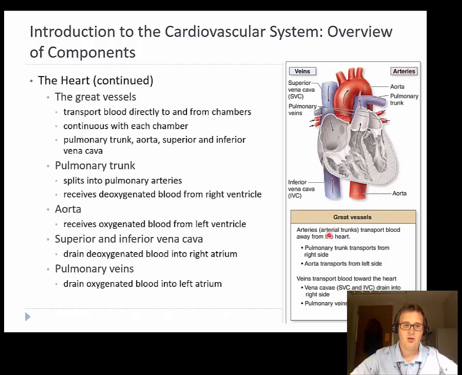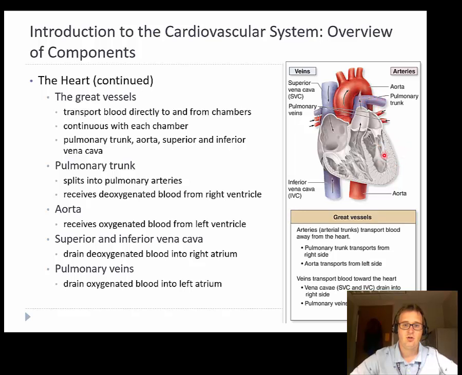So we've got some large vessels, the great vessels. They are continuous with each chamber and they transport blood directly to and from the chambers. And so we can see those right through here. Out the top of our right ventricle, we've got our pulmonary trunk. It's pulmonary, it's got the root word pulmones. If you speak Spanish, it helps a little bit for some of these words with Latin roots. This goes to our lungs, and then it's going to branch off right and left to go to each side.